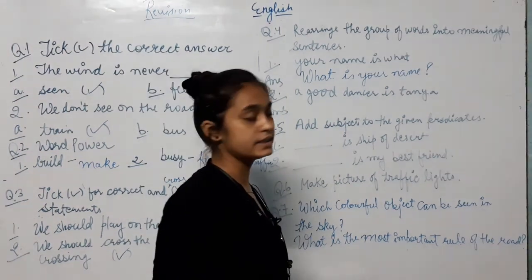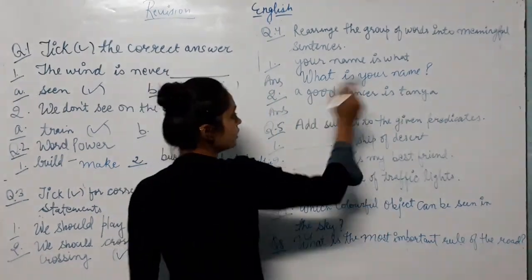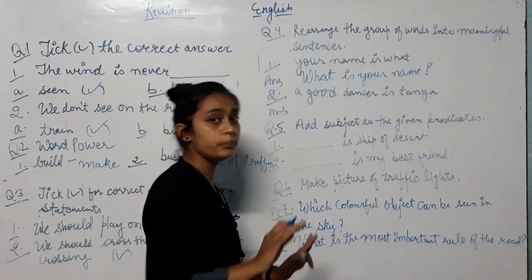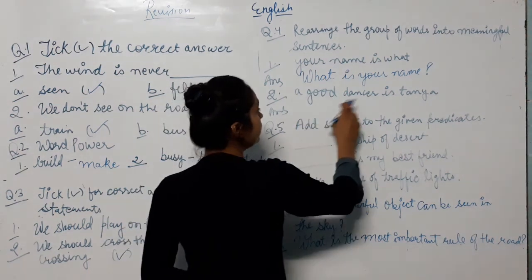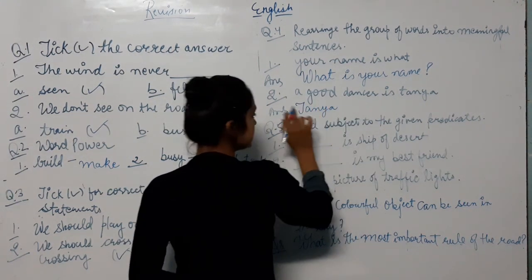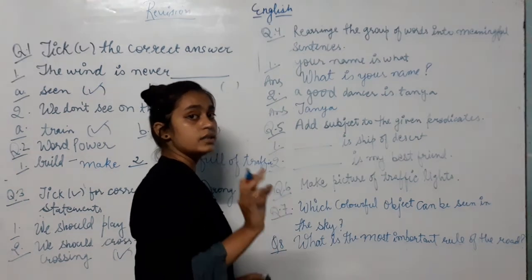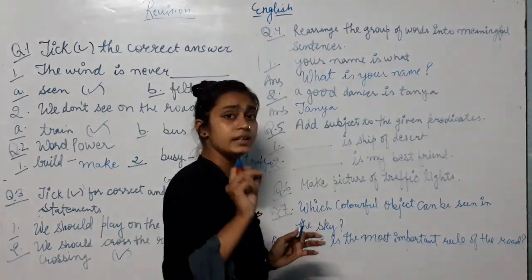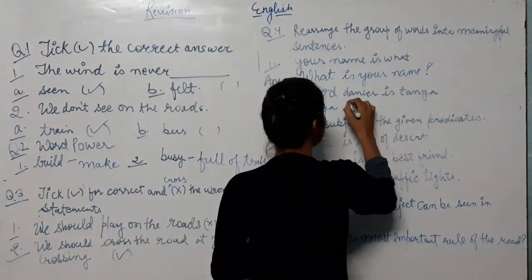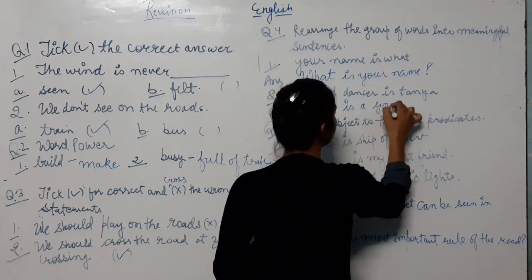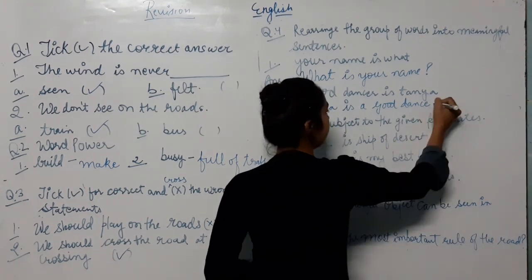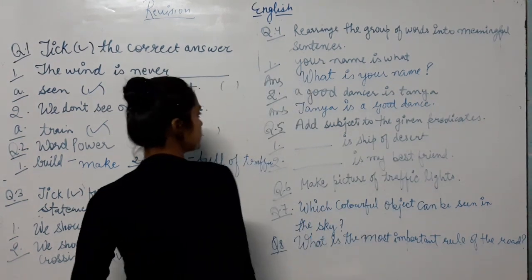It makes complete sense. A good dancer is Tanya. It is a group of words, not a sentence, because it does not make complete sense. So Tanya, the first letter is capital. Always in a sentence the first letter is capital. Tanya is a good dancer. It is an assertive sentence, so we will put a full stop.